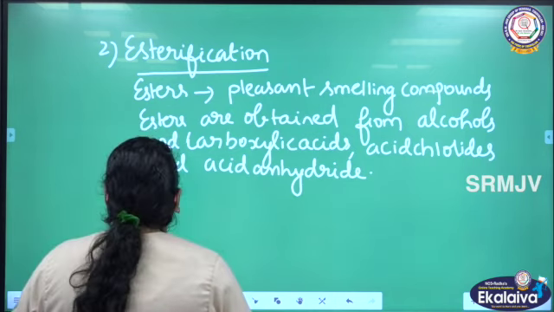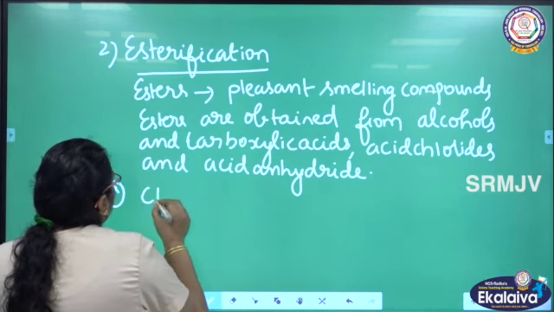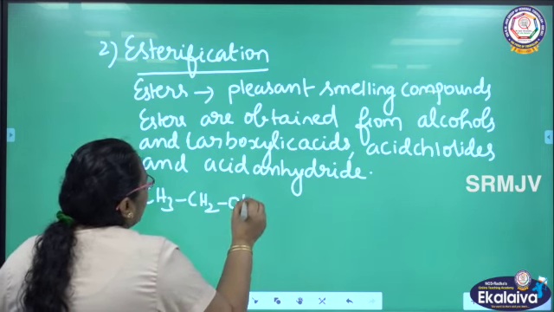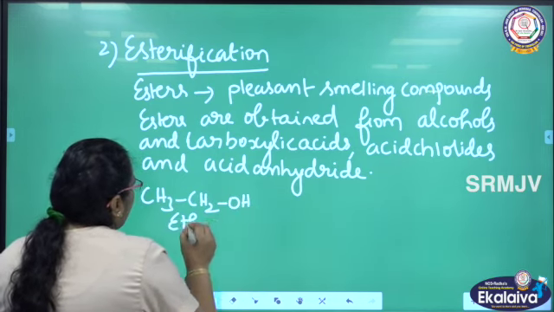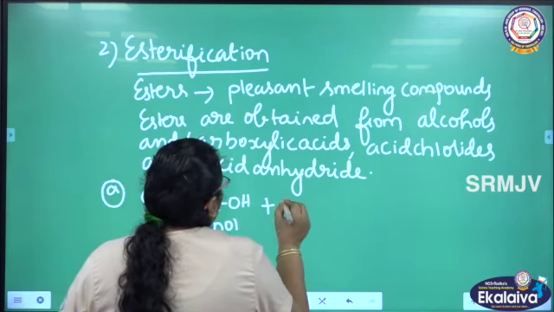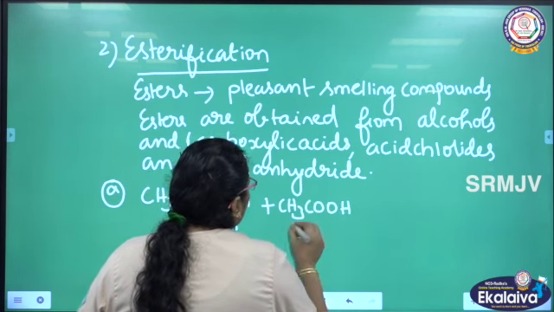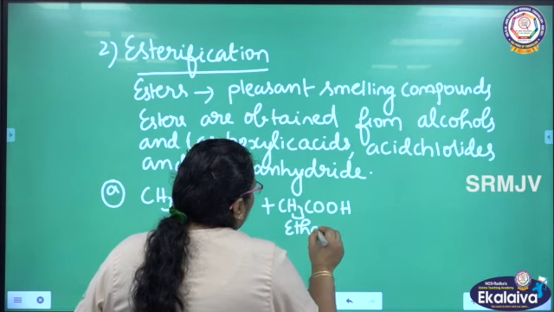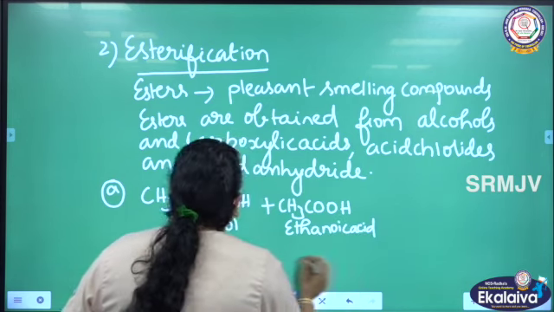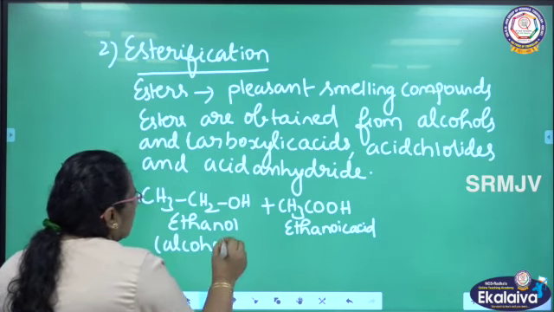Let us see the reaction one by one. What is the first reaction? I am going to write ethanol, which is an alcohol. Ethanol reacts with ethanoic acid, CH3COOH.